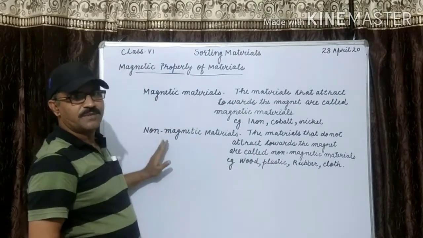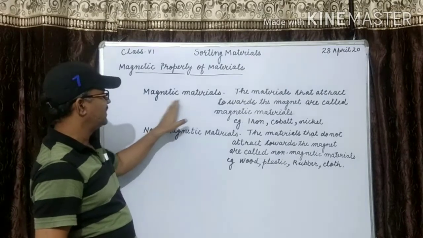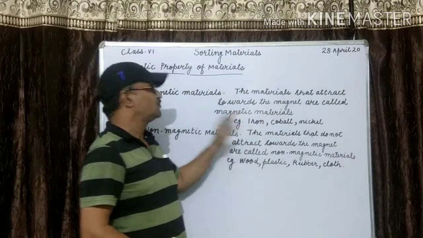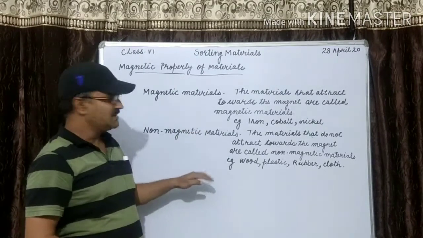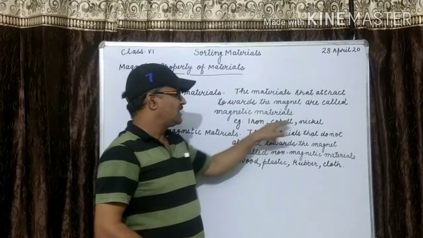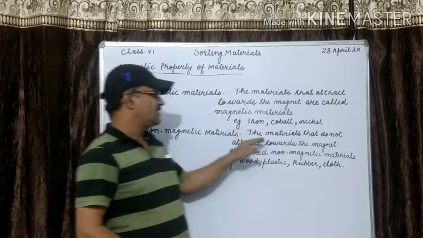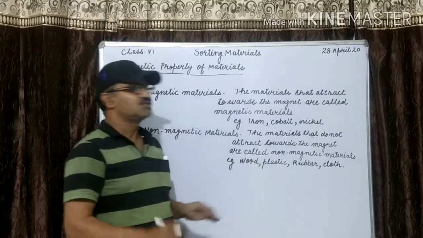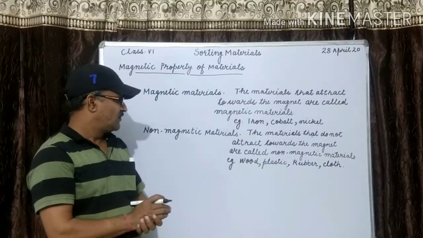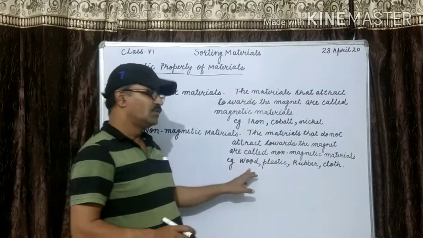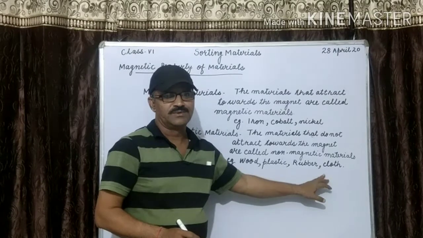There are two types of materials, magnetic and non-magnetic. Magnetic materials are the materials that attract towards the magnet, for example iron, cobalt, nickel. Non-magnetic materials are the materials that do not attract towards the magnet, for example wood, plastic, rubber, cloth.